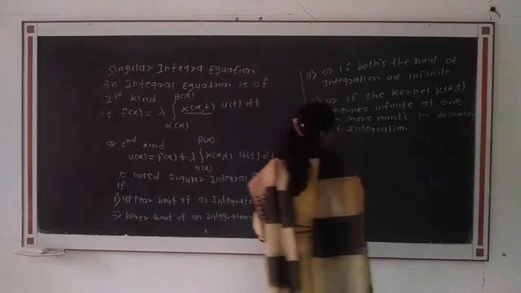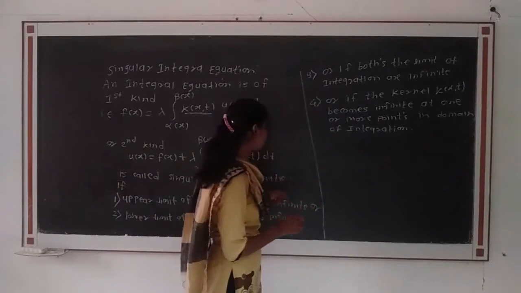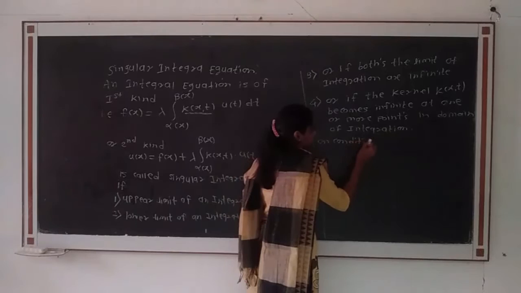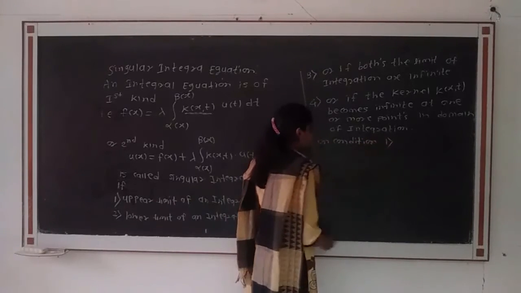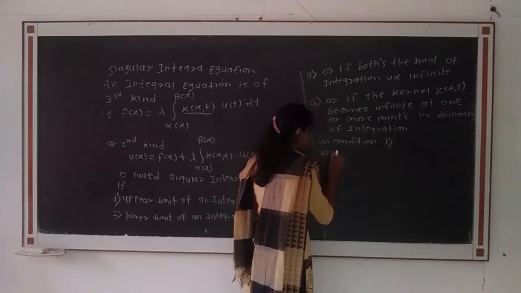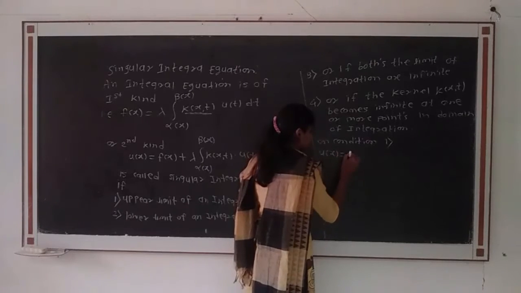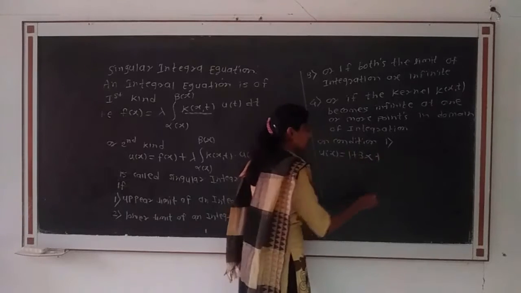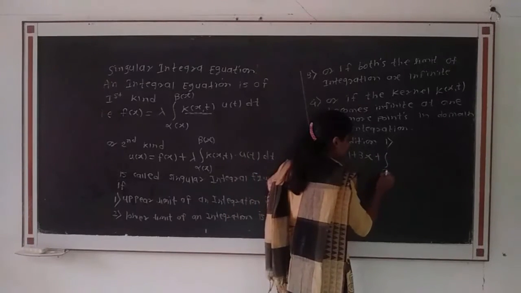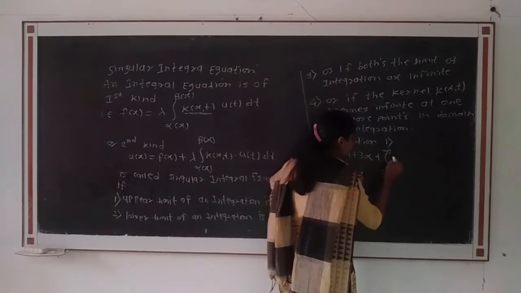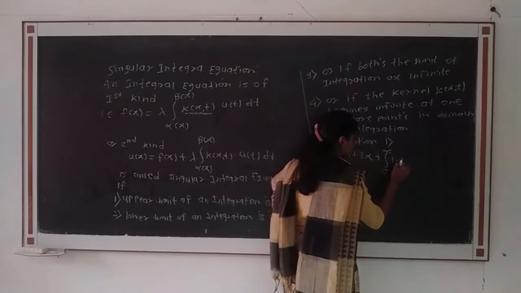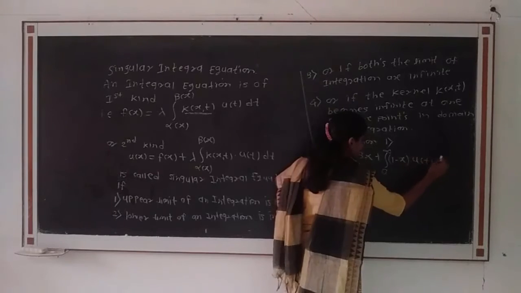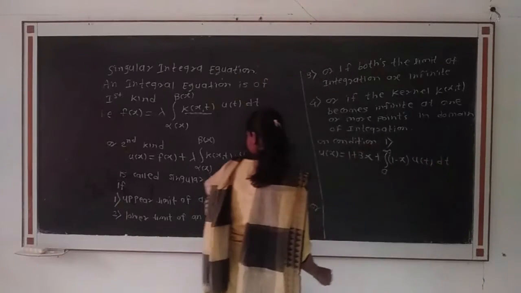Then we see examples on these four conditions. On condition first, example: u of x is equal to 1 plus 3x plus integration from 0 to infinity 1 minus x into u of t dt.